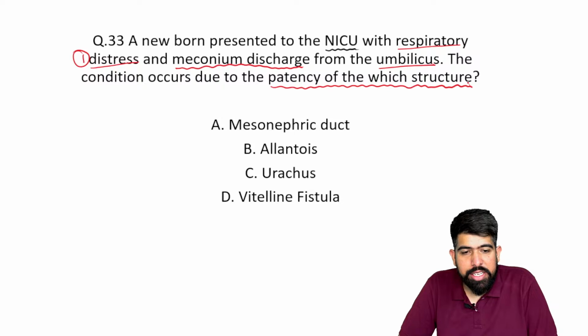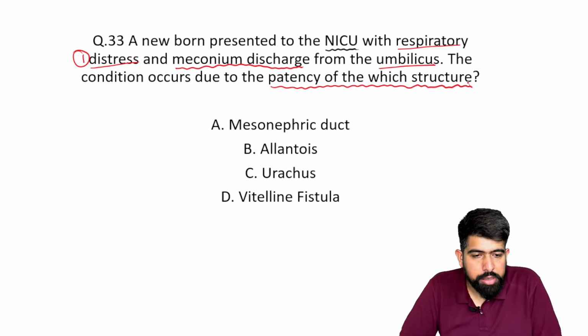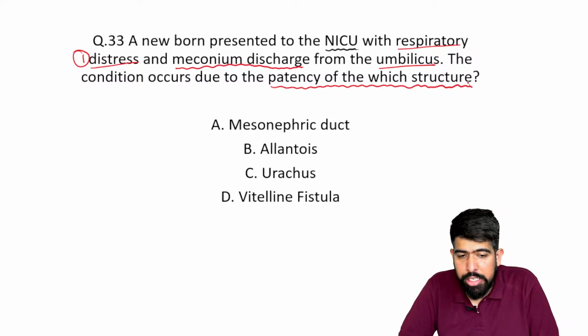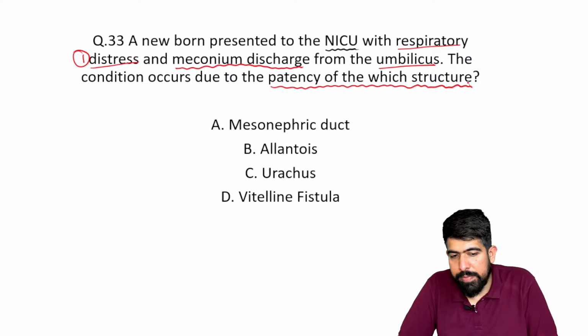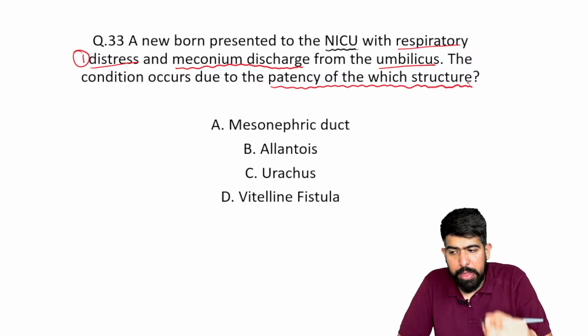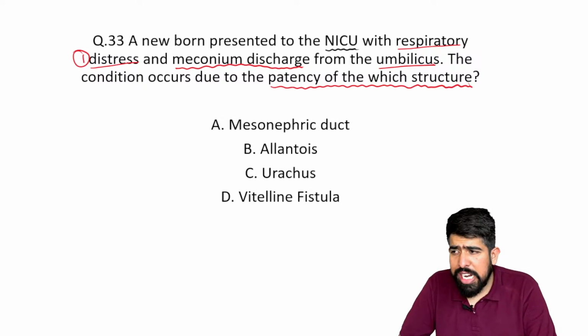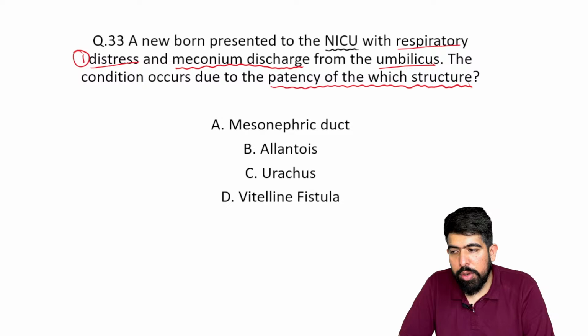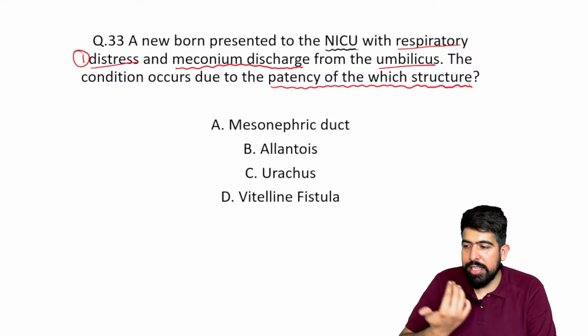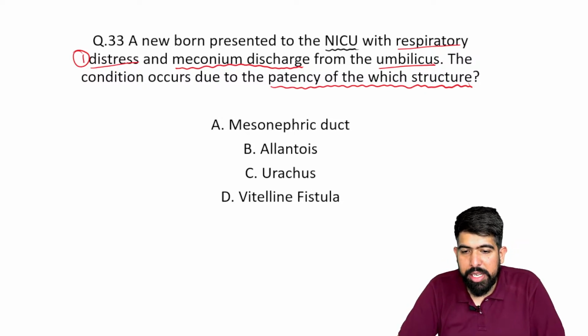And the options are given here. A, mesonephric duct. B, allantois. C, urachus. And D, vitelline fistula. Now, my question to you: try to answer in your chat box. What will be the answer in this particular case? Everyone, try to answer it. I'm waiting for your answers. It will be much more interactive when you are answering the questions, and more interesting for me to teach you also.